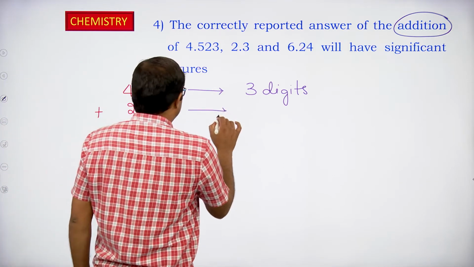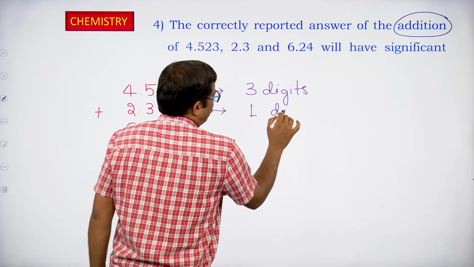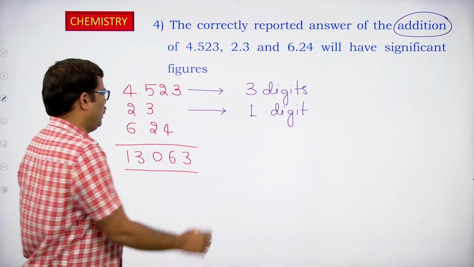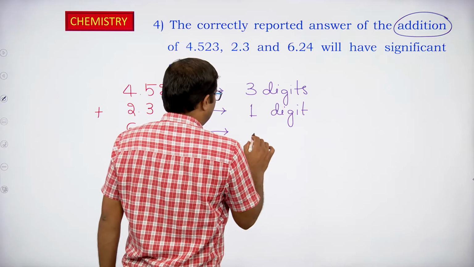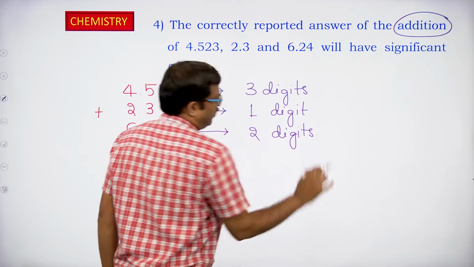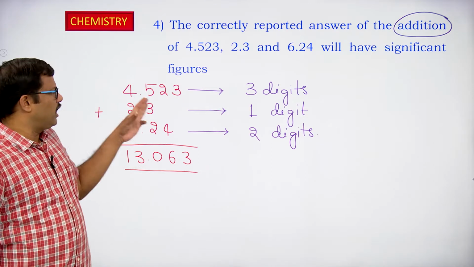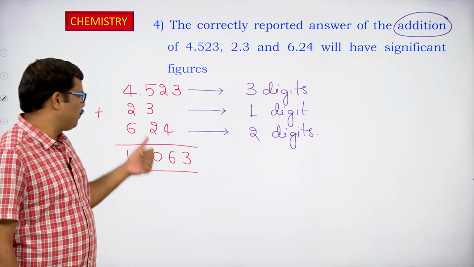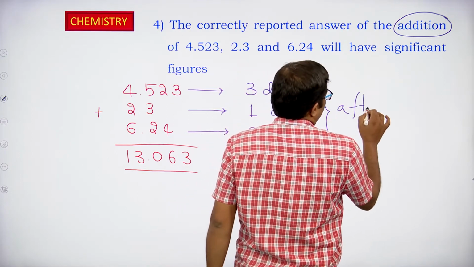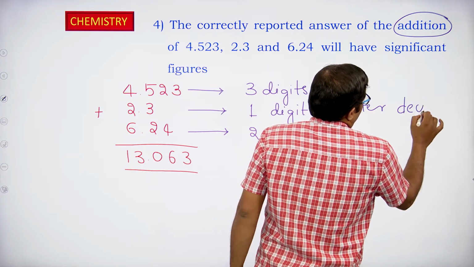In the second case we have 1 digit after the decimal point. In the third number we have 2 digits after the decimal point. Please mind it. Don't forget.